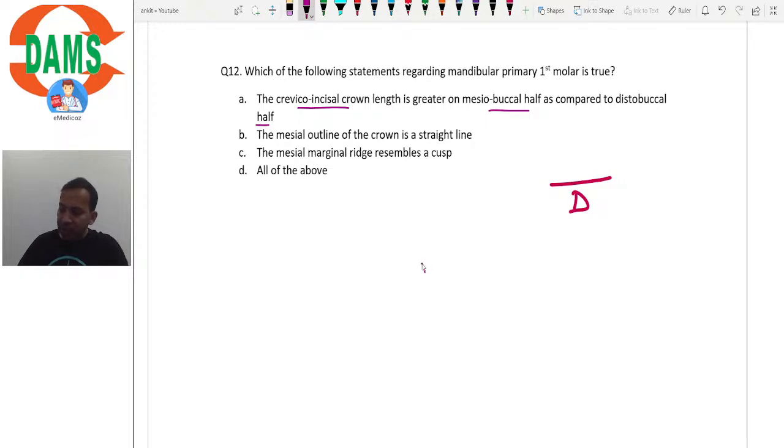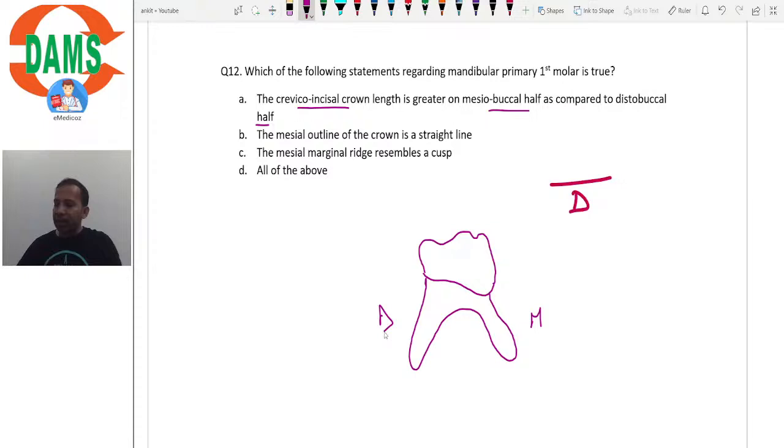So what it means is, let's say this is the tooth and this is how it appears, right? So this is the mesial side, this is the distal side. So as you can see, the cervicoincisal dimension is greater on the mesial side as compared to the distal side.